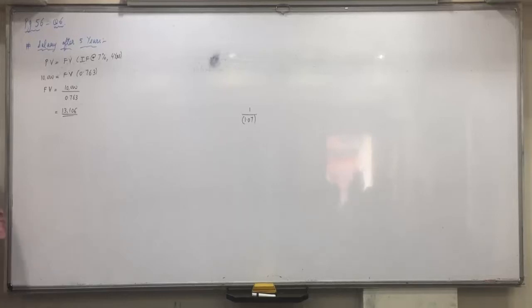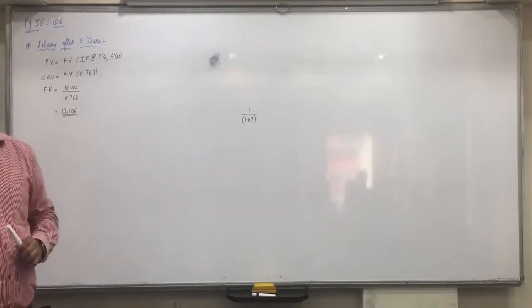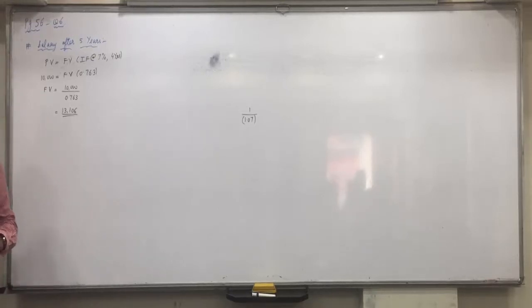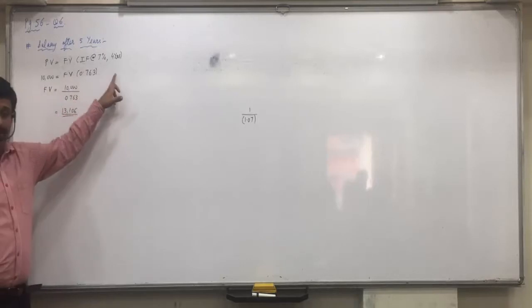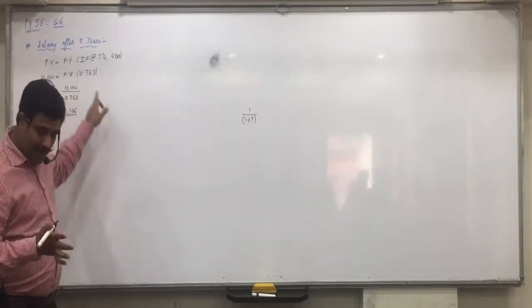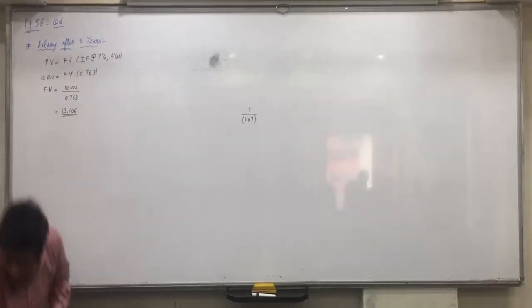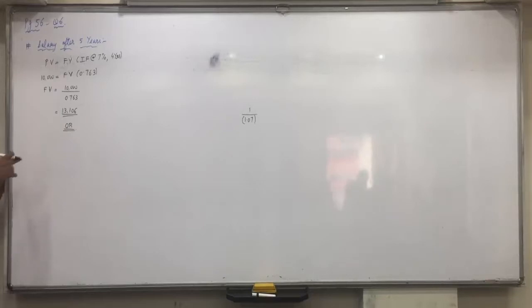What will be your salary after 5 years when you leave the job? 13,106 if you get 7% increment every year. This shortcut we have done using the interest factor table. You don't have to calculate this 0.763 in this manner. You will be given the tables in the exams. Is everyone clear with this? Yes, that's what I'm showing.